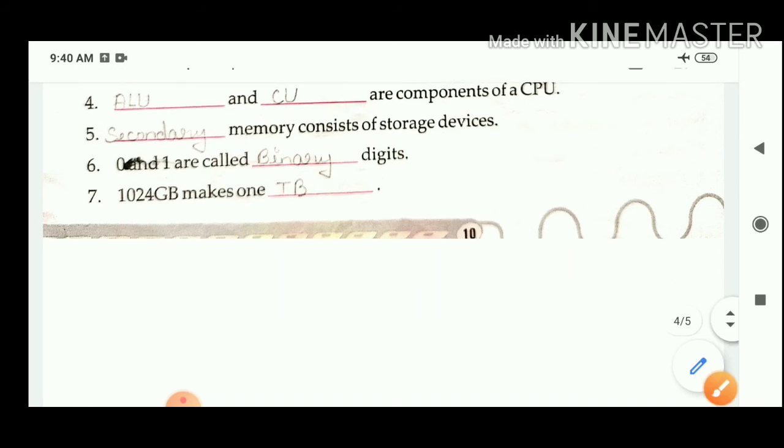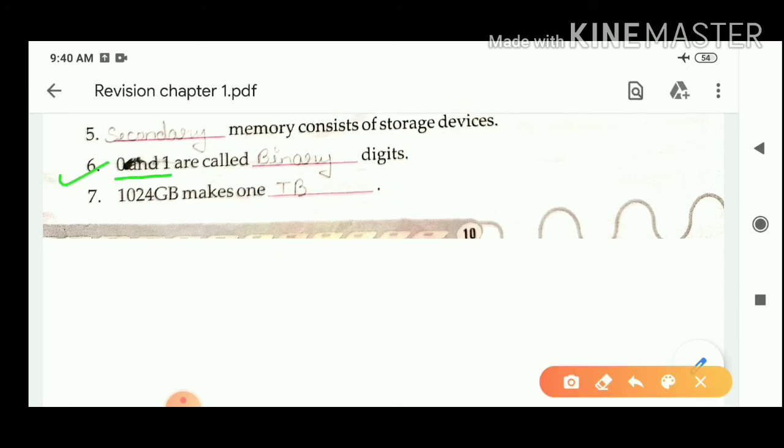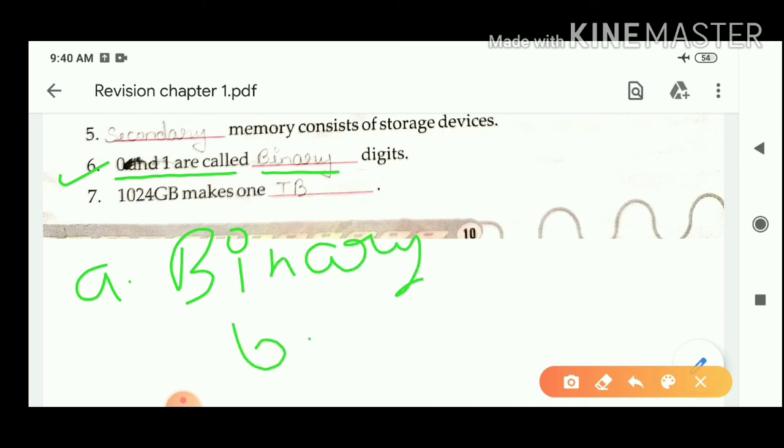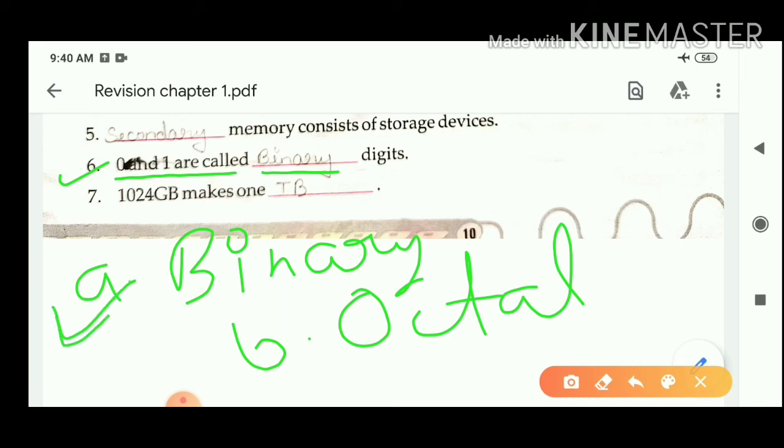Next question: 0 and 1 are called dash digits. Option A, binary digits, and option B, octal digits. So the correct answer of this question is option A, means 0 and 1 are called binary digits.